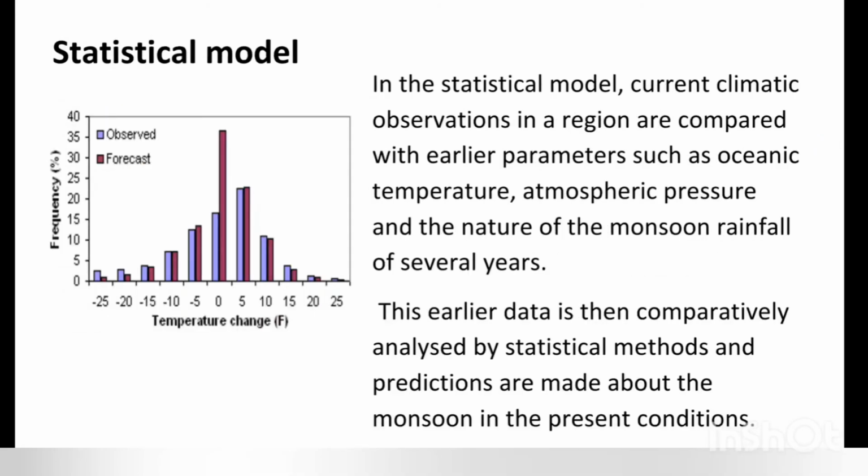And the third and the last type of model is the statistical model. So in the statistical model, current climatic observations in a region are compared with earlier parameters such as oceanic temperature, atmospheric pressure, and the nature of the monsoon rainfall for several years. This earlier data is then comparatively analyzed by statistical methods and predictions are made about the monsoon in the present conditions. So this is all about the statistical model.